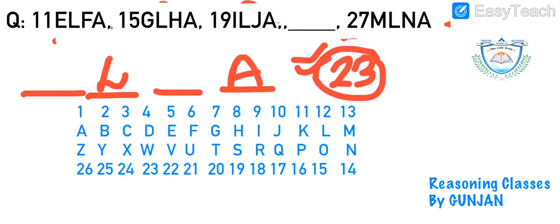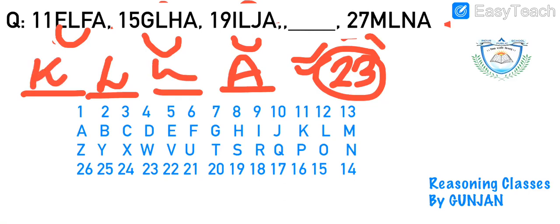Okay. Now, see, we are left with the rest of the 2 alphabets. It's EF, GH, IJ. So what does it strike in your mind? KL, MN. So what will be my answer? It will be 23 KLLA. This will be the complete answer.